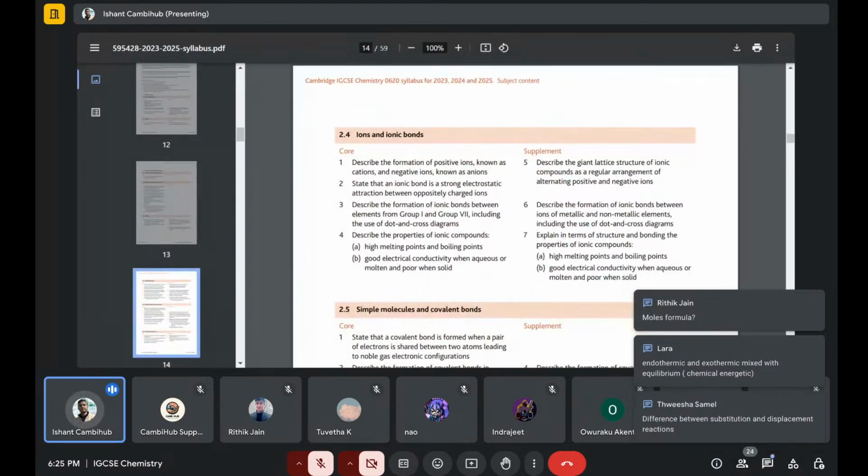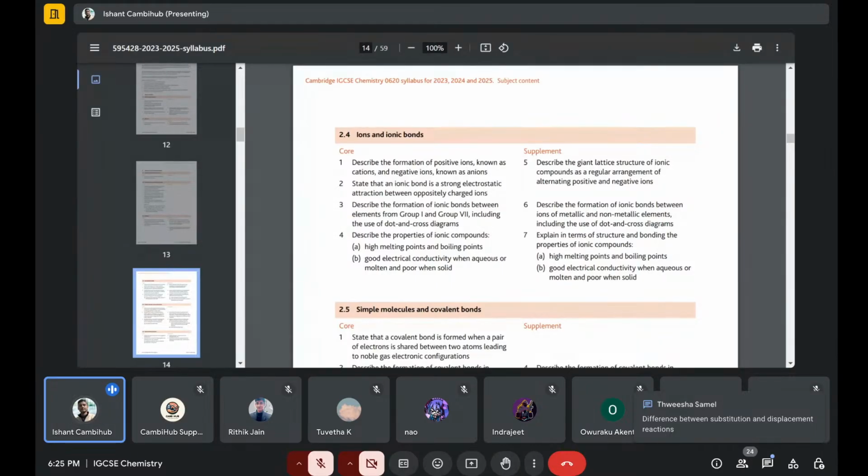Then ions and ionic bonding. If it's Cl2, they ask you to draw a covalent bond. Okay, this is the covalent bond part I'm talking about. Ionic bond is simple. You just draw with the shells, use square brackets, and then write the charge. Charge is important. They give a blank on the top where you have to write it. That carries 1 mark, plus your drawing carries 2 marks. So that question comes as around a 3 to 4 marker in the exam.